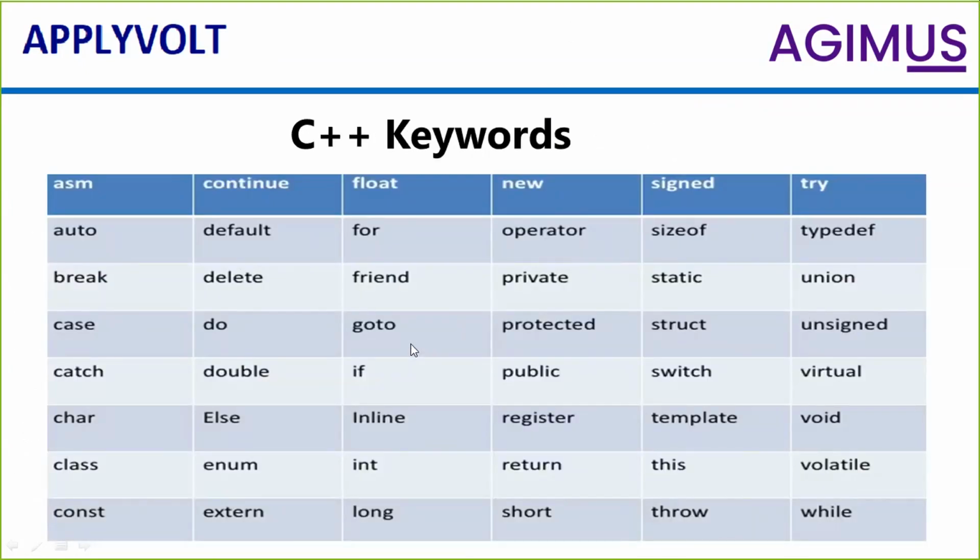Okay, keywords. As I discussed earlier, a keyword normally has a special meaning. In C++, there are more than 60 keywords available, and all have a special meaning. For example, if you see here: asm, auto, break, case, catch, char. All are different words which we normally don't use in day-to-day life.